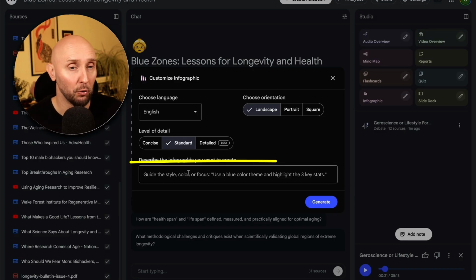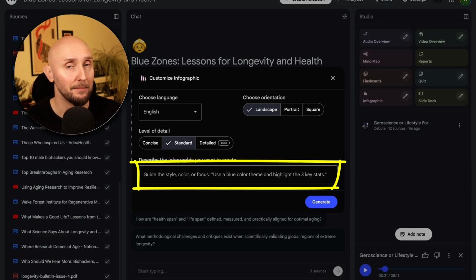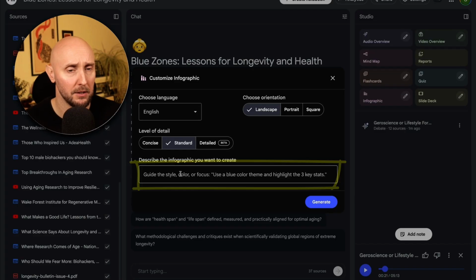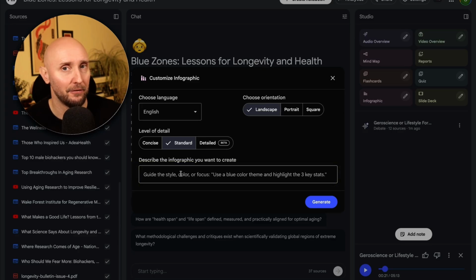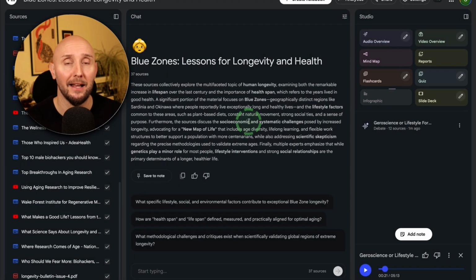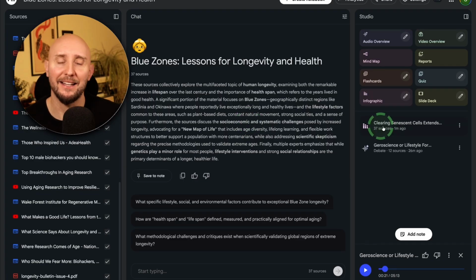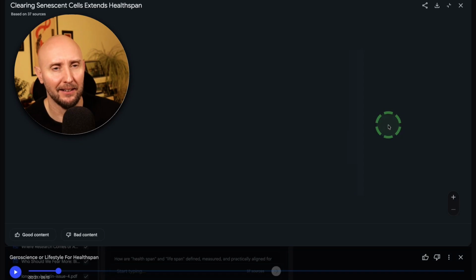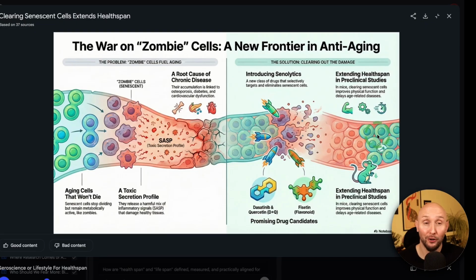And now here, you can also guide the style by giving NotebookLM's infographic feature some prompts. So if you particularly wanted it to cover a specific subtopic of your topic, or if you want to guide the colors or the style or anything like that, you can do that here. I'm going to leave this blank and click on generate and just allow NotebookLM to come up with the style it wants. Okay, so now our infographic's ready. Let's have a click and see what we've got. Now look at that, look at the detail, it's amazing. So like I said, this is created with Google's Nano Banana Pro, and it's absolutely incredible for creating infographics.